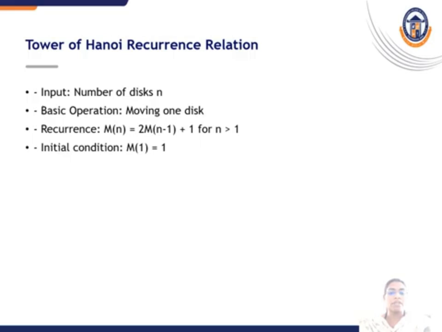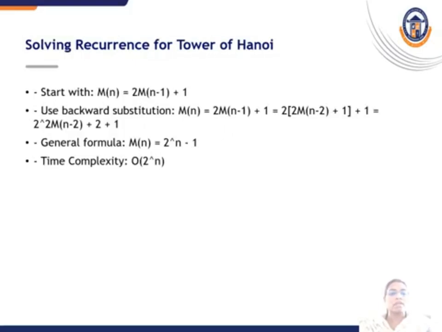The recurrence relation for this Towers of Hanoi: the input is the number of disks n. The basic operation is moving one disk. Recurrence m of n is equal to 2 into m of n minus 1 plus 1 for n greater than 1. The initial condition is m of 1 is equal to 1. Solving recurrence of Towers of Hanoi: start with m of n is equal to 2 m of n minus 1 plus 1. Use backward substitution.